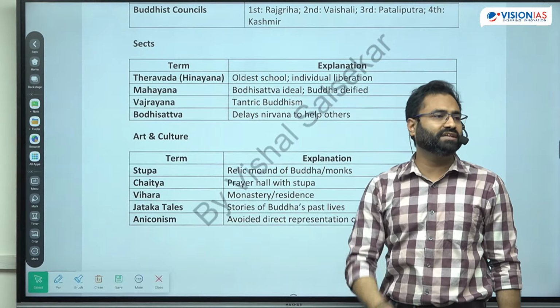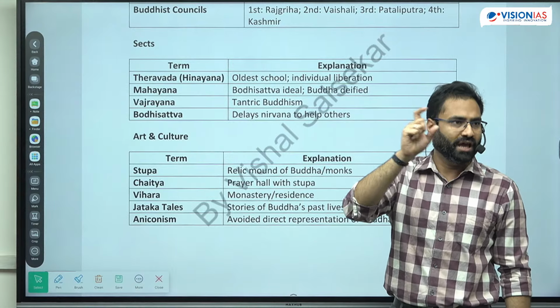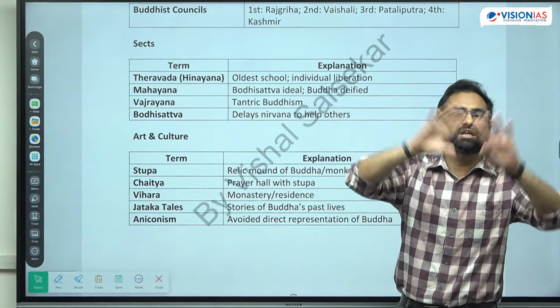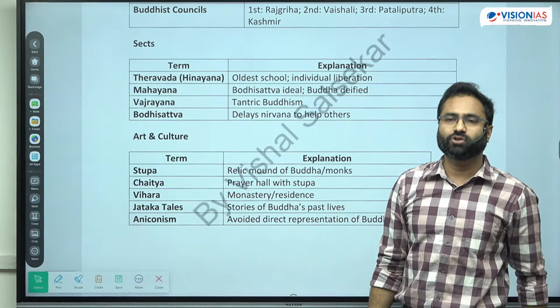Heenayan or the Theravadins do not represent Buddha in the human form, so they believe in aniconism. Aniconism means they do not use icons. They were not representing Buddha in the human form. The Mahayana represented Buddha in the human form.